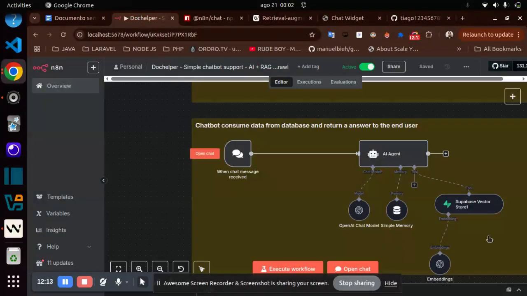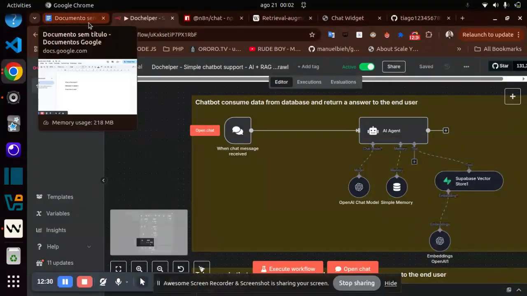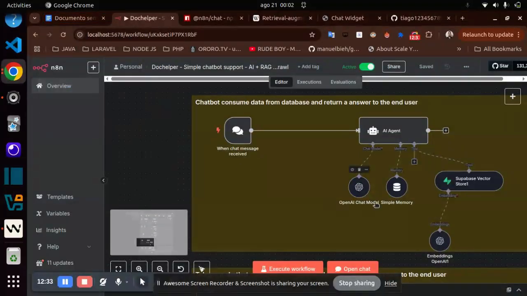So I deliver that to the AI agent, and the AI agent uses that as extra info to return an answer because, for example, an LLM model like ChatGPT sometimes doesn't have information about specific websites or products launched after the LLM was trained.